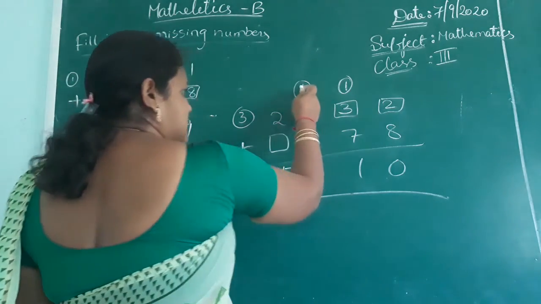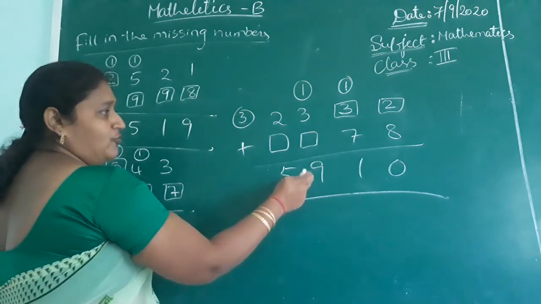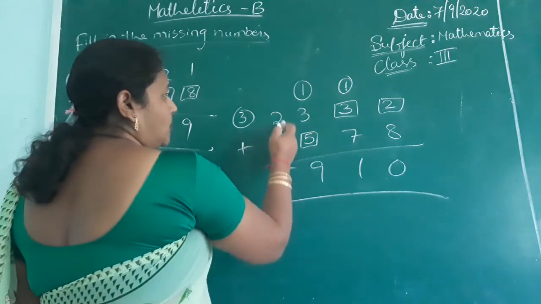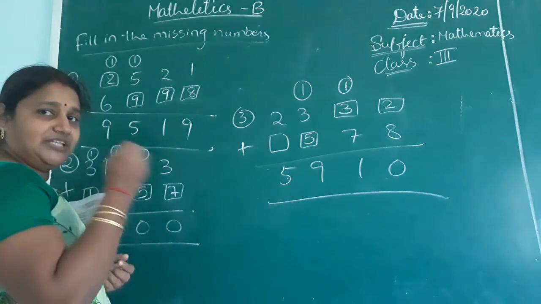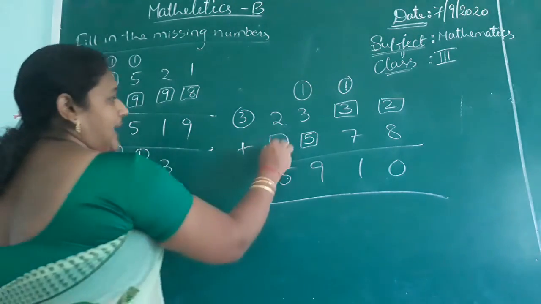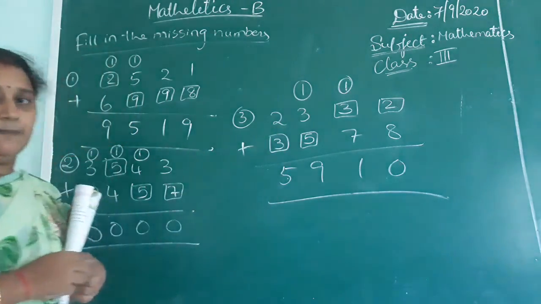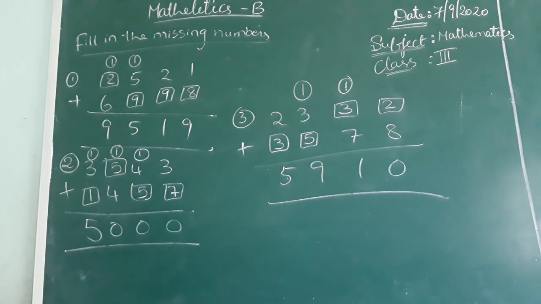So here 3 plus 1, 4. But here they given 9. 4 plus 5, 9. 2 plus something equal to 5 they told. To get 5 from 2: 3, 4, 5. So you have to add 3 to that number. Okay. See the next one, children.